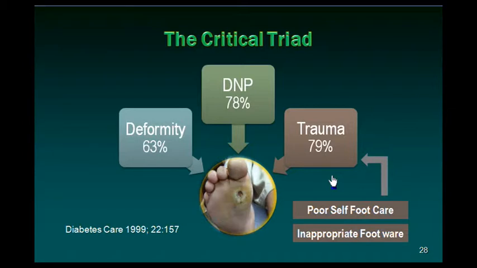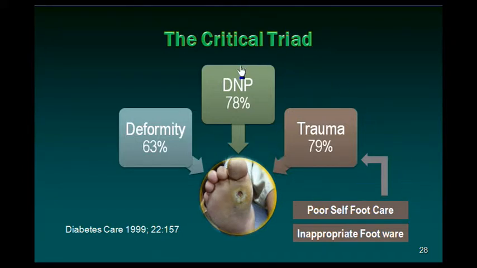Here trauma means it need not be a road accident. It could be a minor household trauma leading to a small cut or ulcer or a bleeding injury which is neglected due to poor self foot care or due to inappropriate footwear or due to barefoot walking.